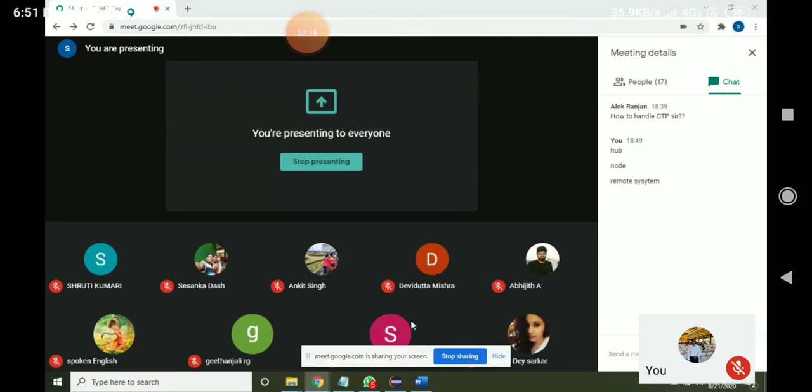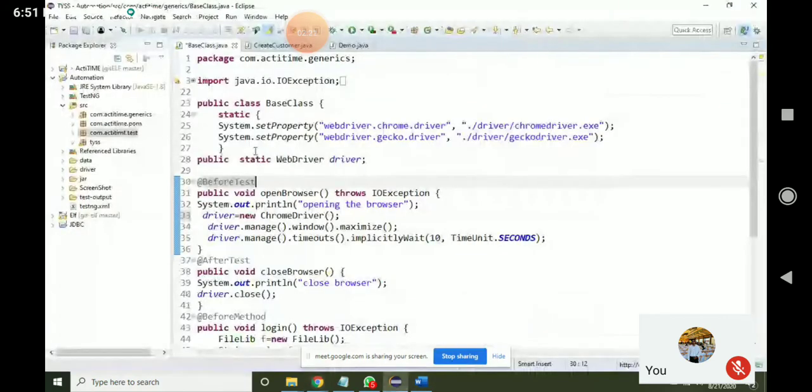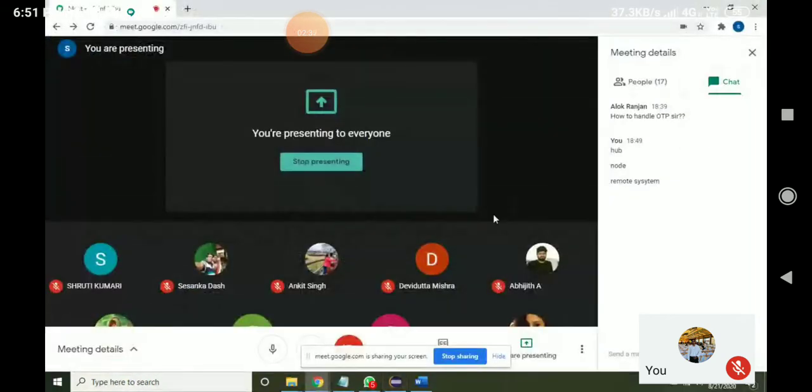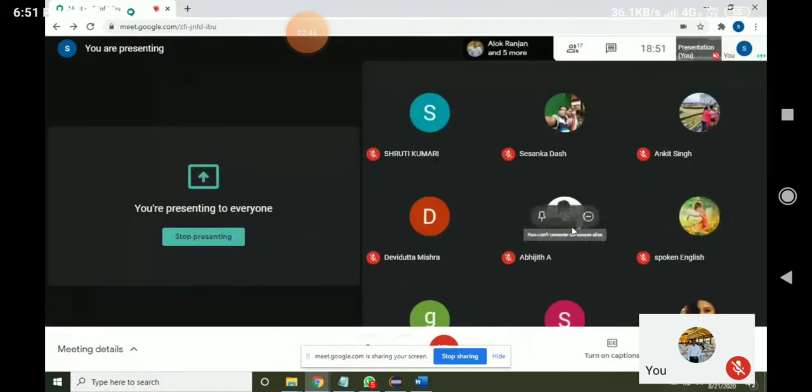I want to execute the same framework. I hope everyone has completed Selenium and the framework. The same framework I want to execute in a different system. For example, I want to execute my framework in Shashank's system, and also in anyone's system. Those who have the IP address ready, I will execute my framework in your system.